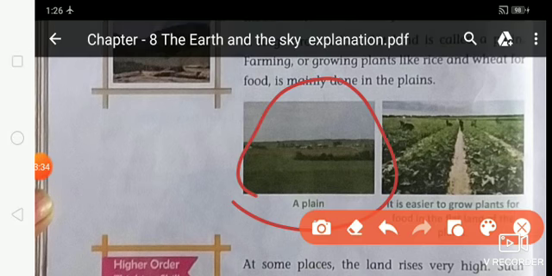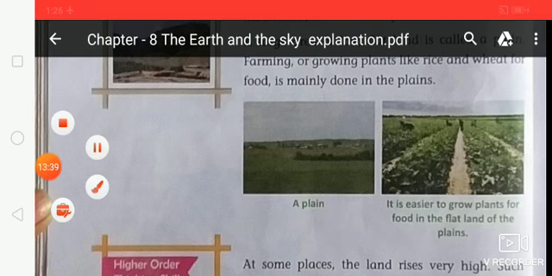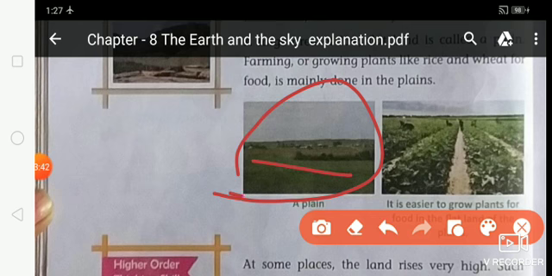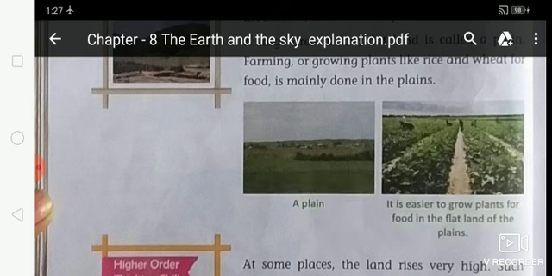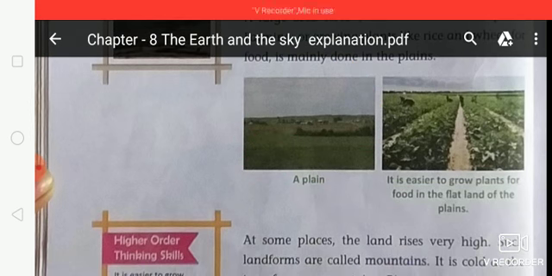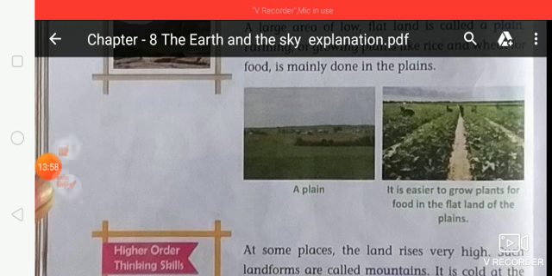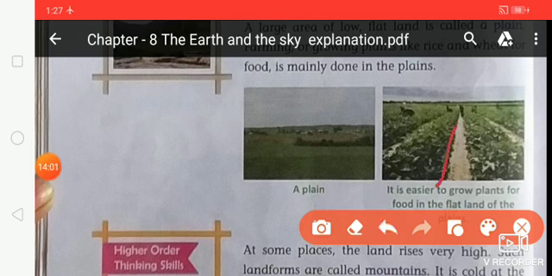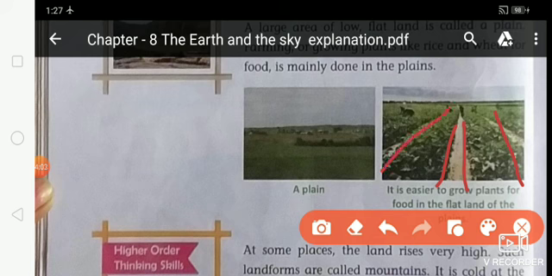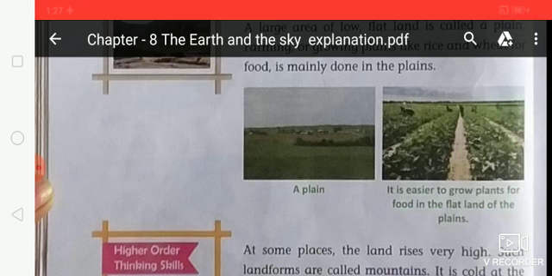As you can see in this picture, students, this is the picture of a plain. The plain landform looks like this. There are no high hills or mountains, it is a flat area. It is easier to grow plants for food in the flat land of the plains. As you can see, the plains are very flat land and you can easily grow crops in the plains because it is flat. Here farming is very easy.